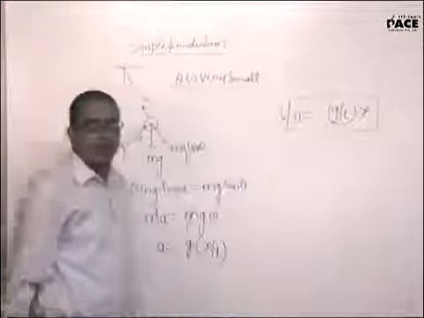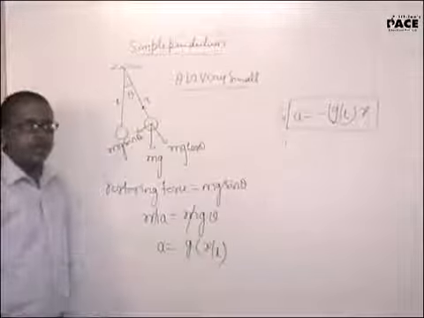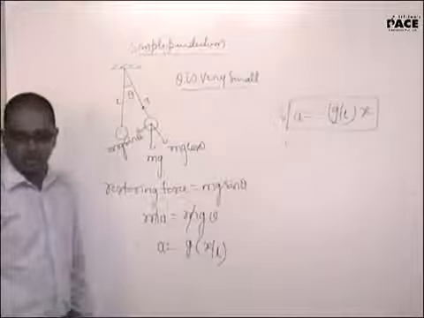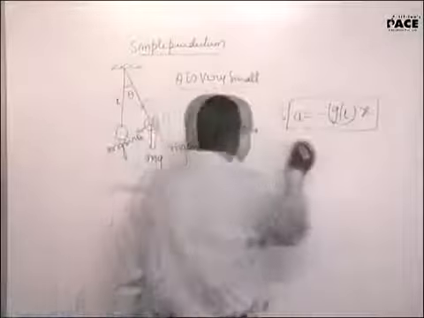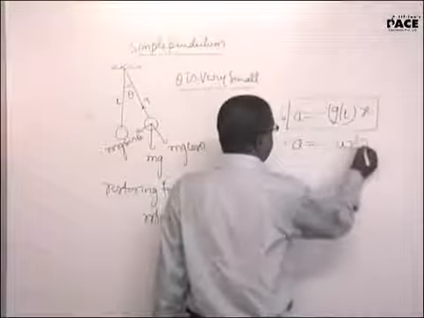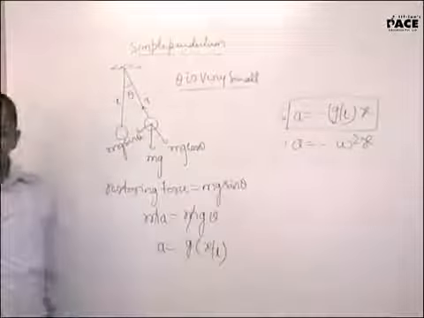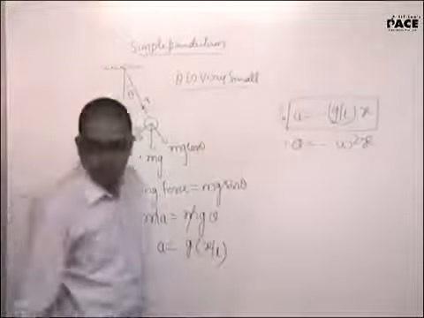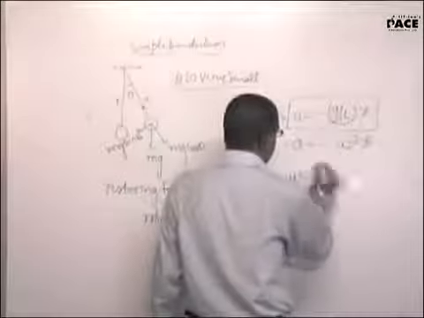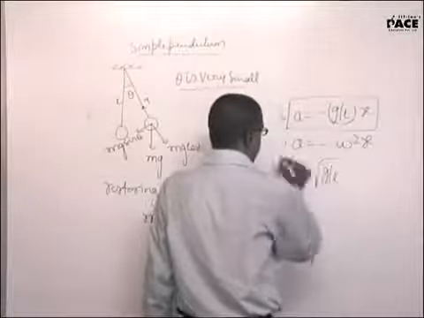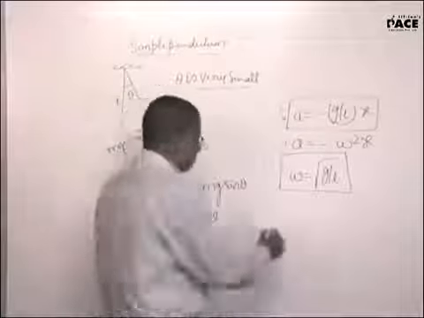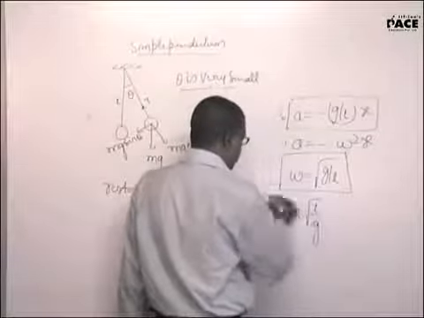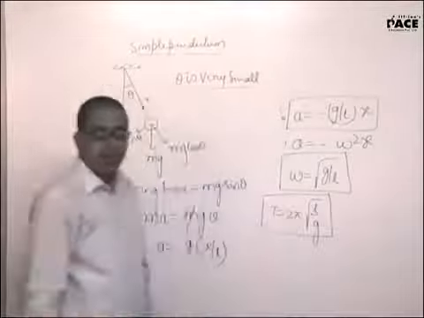All of a sudden, where from did you get the negative sign? I didn't get the negative sign. I am showing to you that the vector a and the vector displacement are in opposite direction. Compare this equation with the general equation of an SHM. The general equation of SHM you told me was a is equal to minus omega square x. So omega will be under root g by L. Hence, time period is 2 pi under root L by g. This is the time period of a simple pendulum.